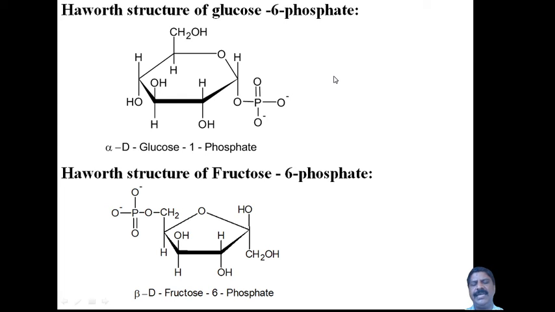You may be asked in any examination to write the structure of glucose 6-phosphate. First you have to write the glucose. Glucose is nothing but this structure, with H here and the OH below, and the OH group here. This is the structure we are holding here. And this is the 6-phosphate, actually this is the 1-phosphate.